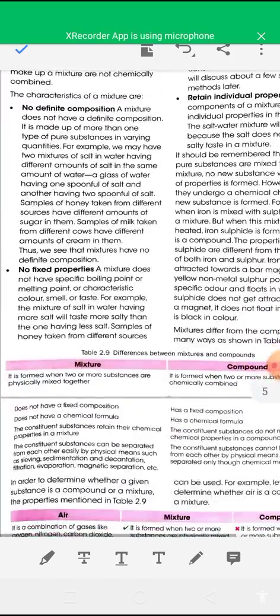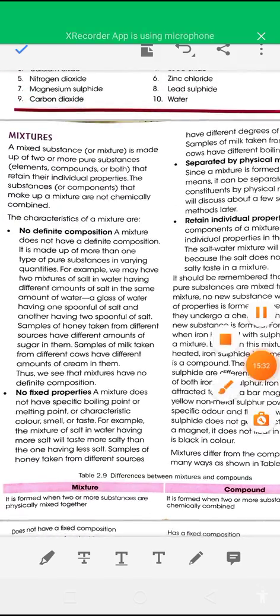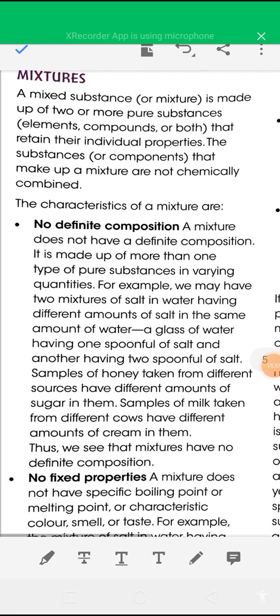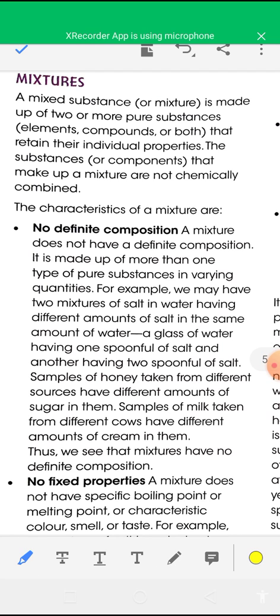Now see mixture. What is a mixture? I have discussed compounds, now see mixtures. A mixture is also called a mixed substance. A mixed substance or mixture is made up of two or more pure substances. The pure substances may be elements, compounds, or both, that retain their individual properties.